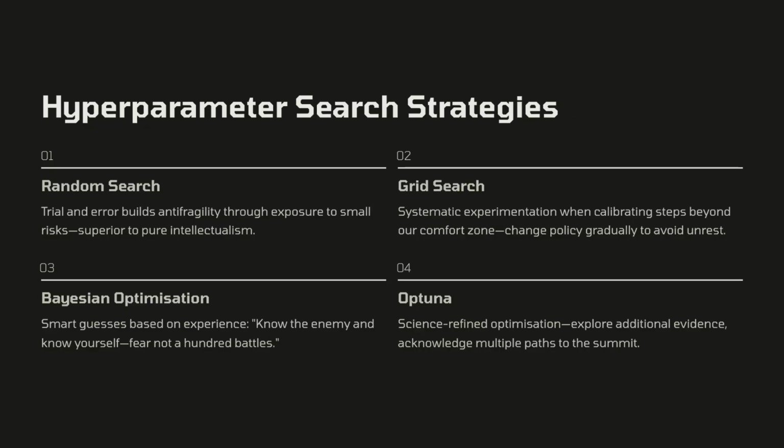Bayesian optimization, making smarter guesses based on experience, echoing Sun Tzu's timeless observation. If you know the enemy and know yourself, you need not fear the result of 100 battles. Optuna, refining Bayesian with science, pushing us to explore further evidence to consolidate our insights. Just as Miyamoto Musashi encouraged, acknowledge more than one path to the top of the mountain.